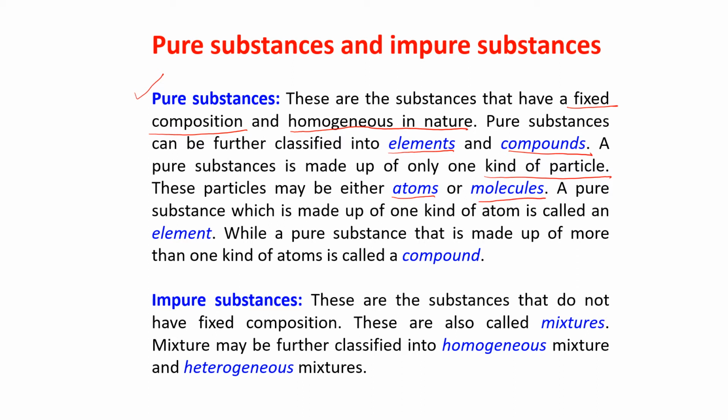Do you remember what is atom and what is a molecule? I explained this in the last video. A pure substance which is made up of one kind of atom is called an element. One kind of atom. While a pure substance that is made up of more than one kind of atom is known as a compound.